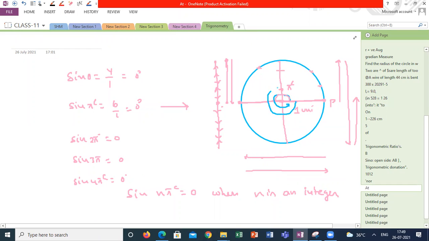Suppose I am taking anti-clockwise, I am explaining. If I am taking clockwise rotation, sine minus pi, sine minus 2 pi for one complete revolution in anti-clockwise, sine 3 pi, 1.5 revolution in clockwise, sine minus 4 pi, 2 revolution in clockwise. Even if I am taking anti-clockwise half revolution, the y displacement is 0. If I am taking full revolution, the y displacement is 0.